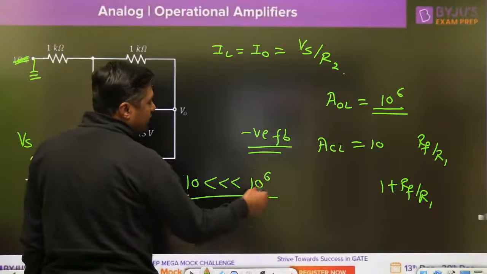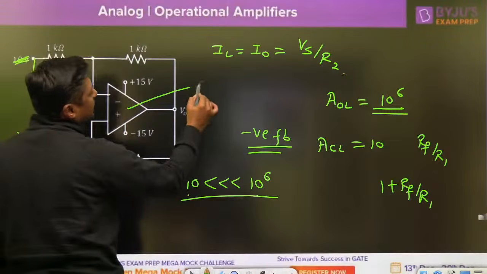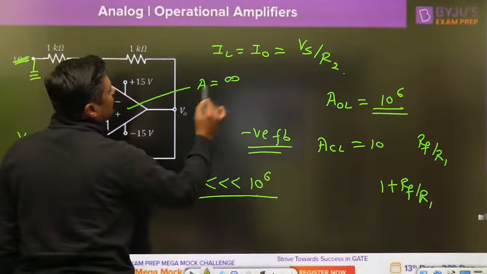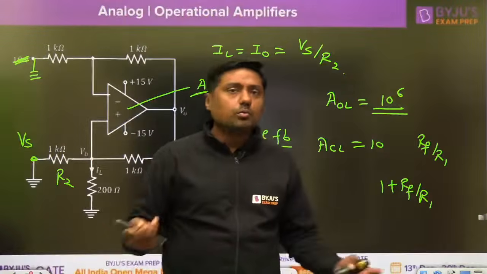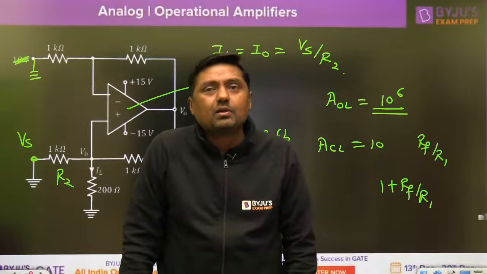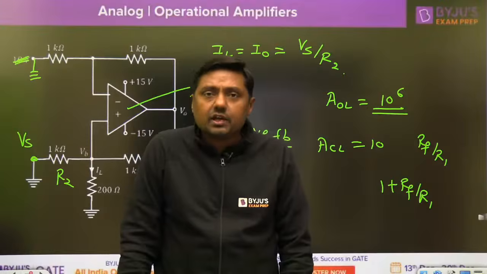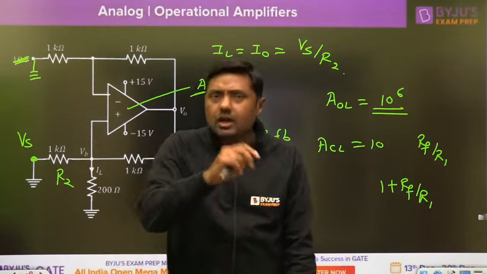When this is a very high value, we are assuming it infinite, and we are normally saying that the operational amplifier is ideal. So in case of negative feedback, normally we are choosing the ideal operational amplifier. But in case of positive feedback, sometimes it is written that we are choosing the ideal operational amplifier. Everyone give me the answer.